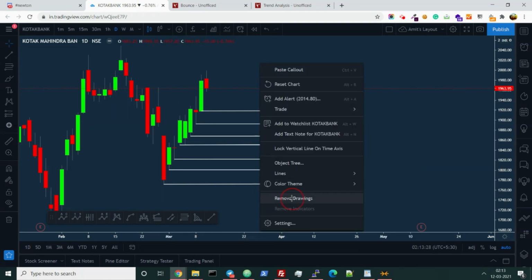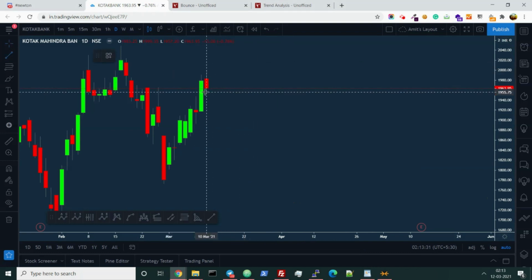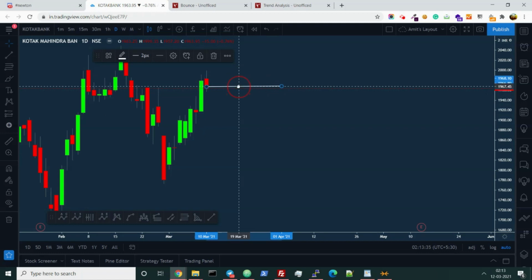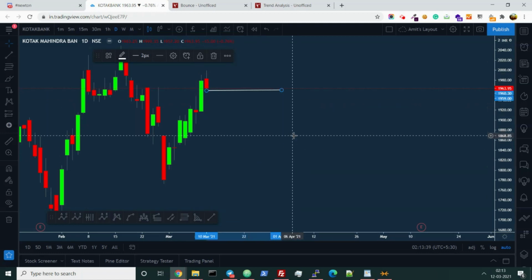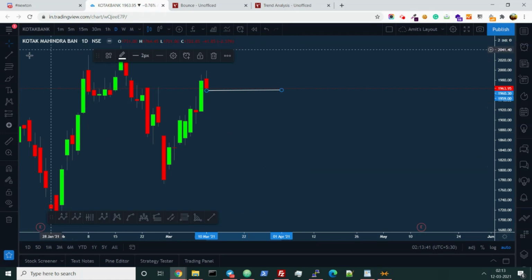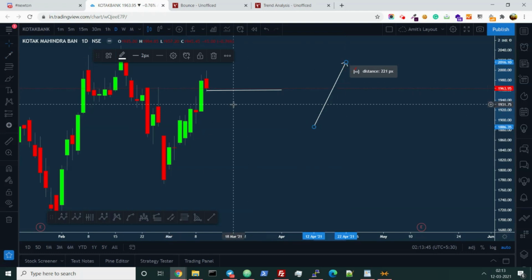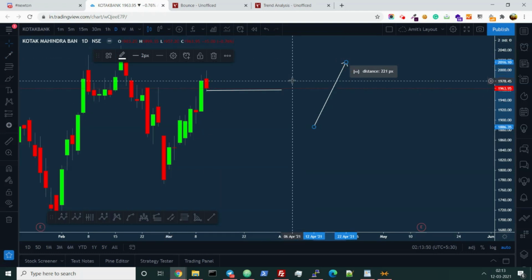Now you can do two things here. You can either sell when this line is breaking, or you can just buy it and keep this as a stop loss. So you can bet that the trend will go on, that the previous day's low will not get broken, or you can also play the case where the previous day's low is getting broken.